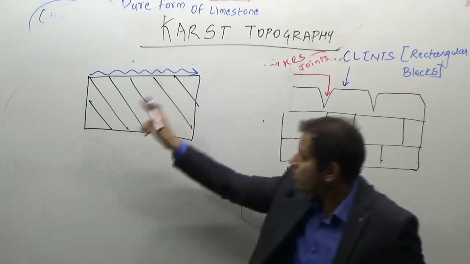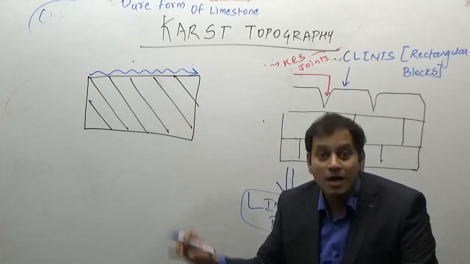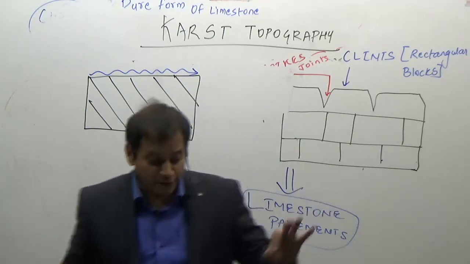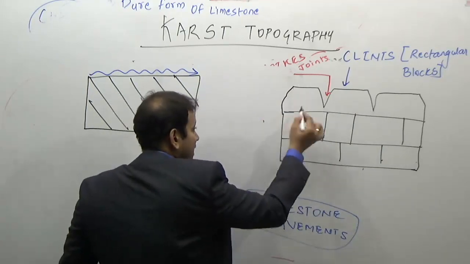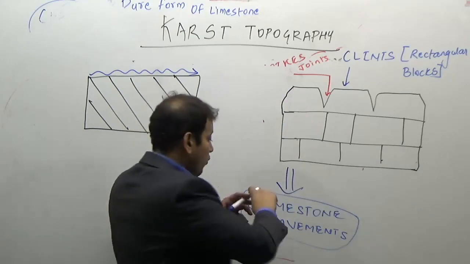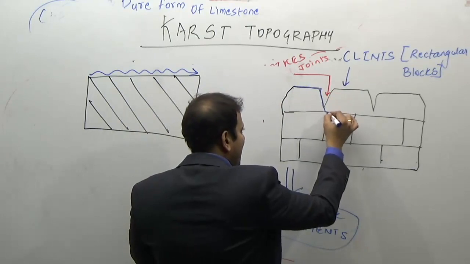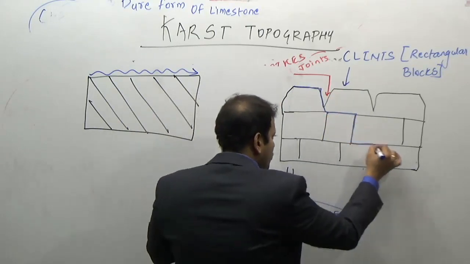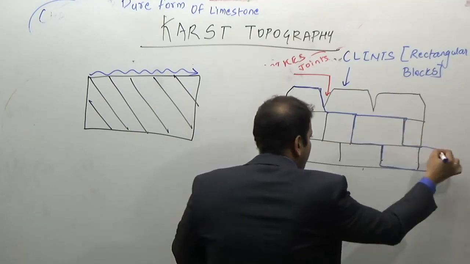Water would flow on the top of the rocks because it does not readily react with the rock. But as I gave you the example of chalk, limestone easily reacts with water, and therefore when the water flows on the limestone rock, it enters into the joints and disappears into the joints. So it passes through the different kinds of joints.